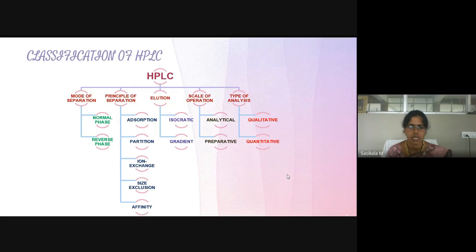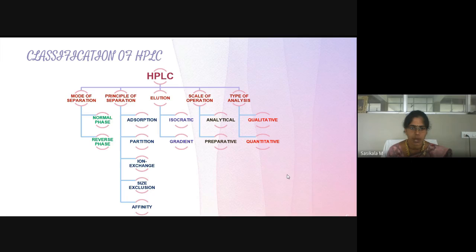In normal phase mode, the separation is decided based on polarity, where the mobile phase for normal phase is non-polar and the stationary phase is polar in nature. For reverse phase, the mobile phase is polar and the stationary phase is non-polar.